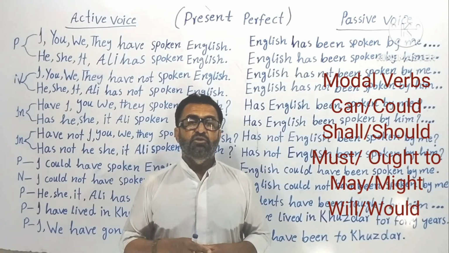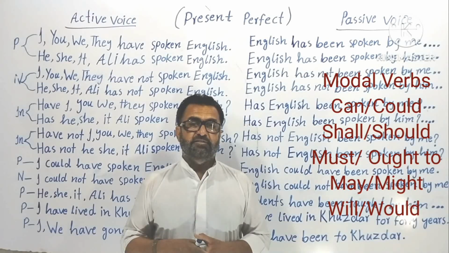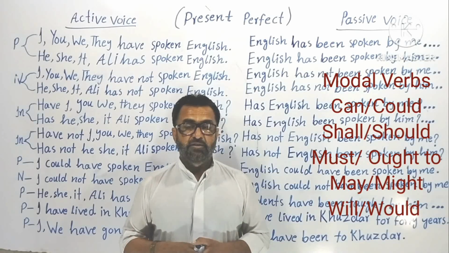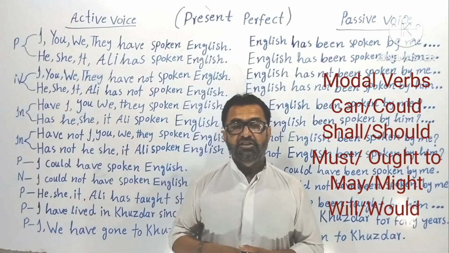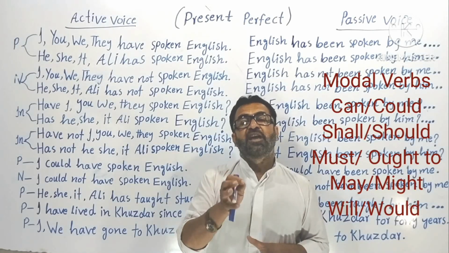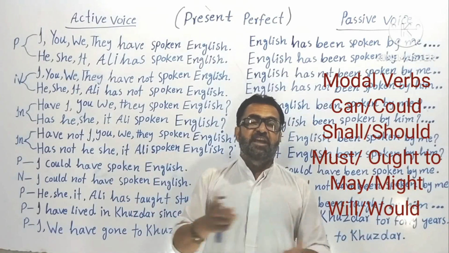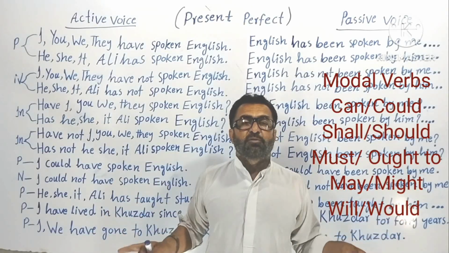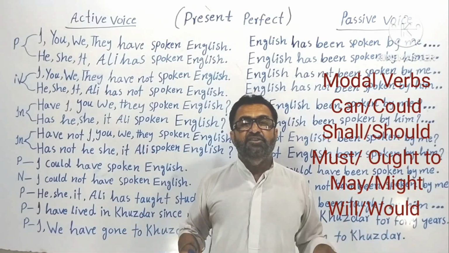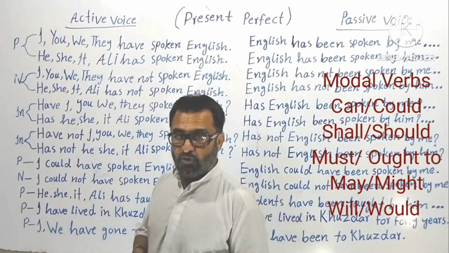So these modal verbs also can be used in present perfect. And here I would like to tell you that with modal verbs, the helping verb is only have, not has. You can never say has with modal verbs in present perfect. Understood? So now let's go to the examples of modal verbs.